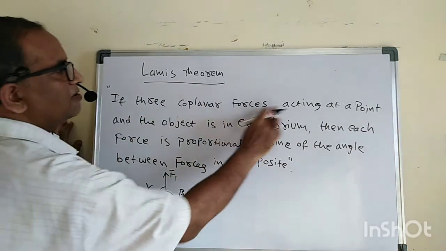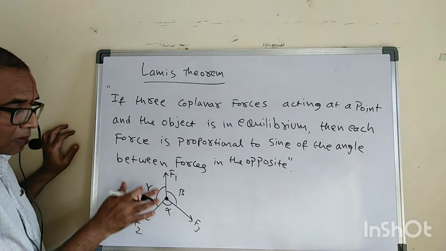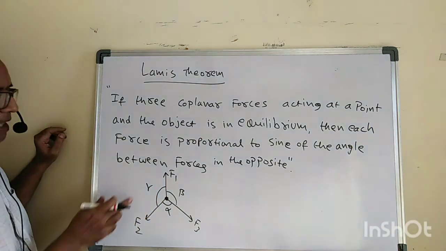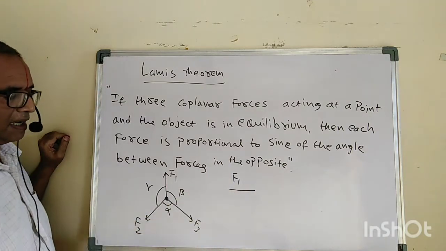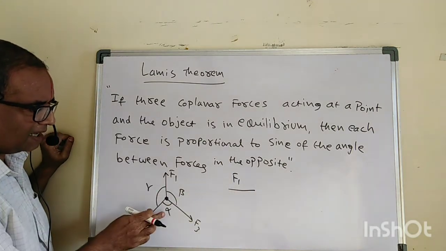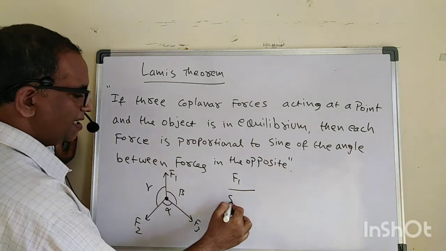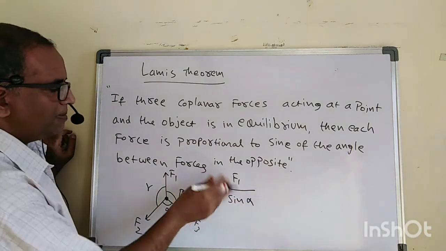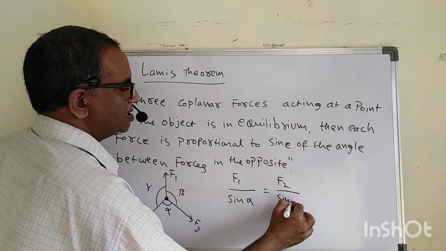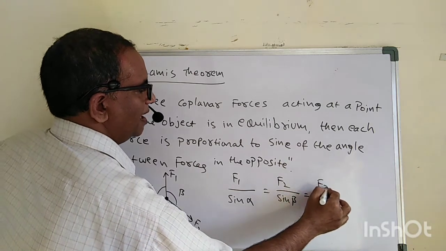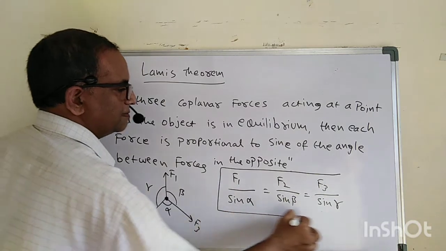If three coplanar forces act at a point and the object is in equilibrium, then each force is proportional to the sine of the angle in the opposite. So F1 by sine alpha is equal to F2 by sine beta is equal to F3 by sine gamma. This is Lami's theorem.